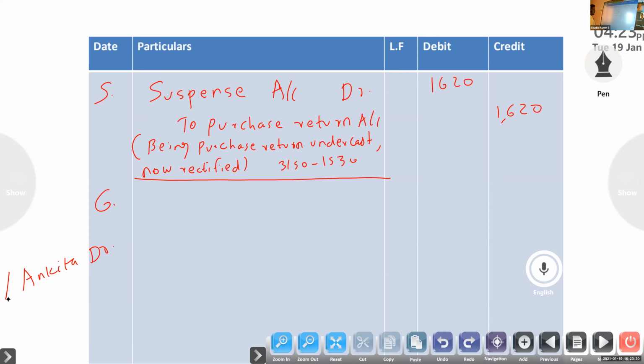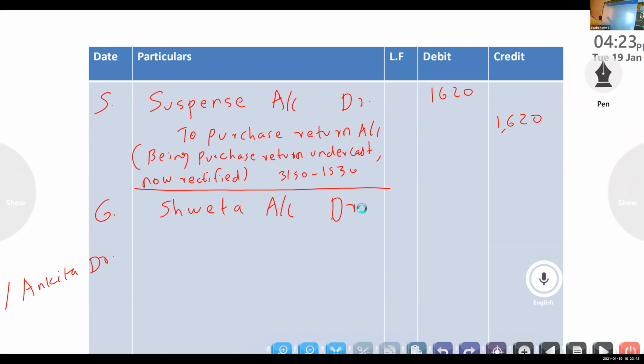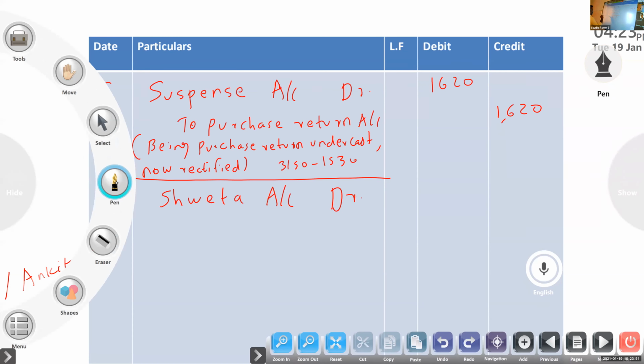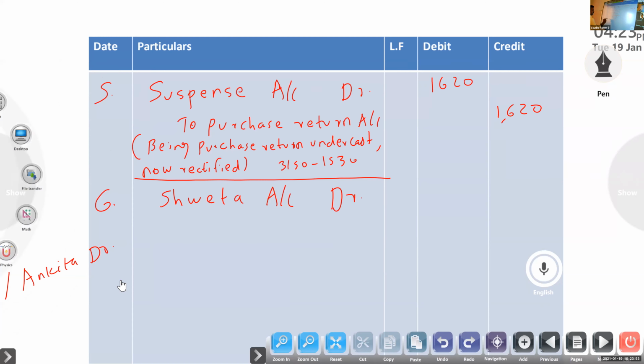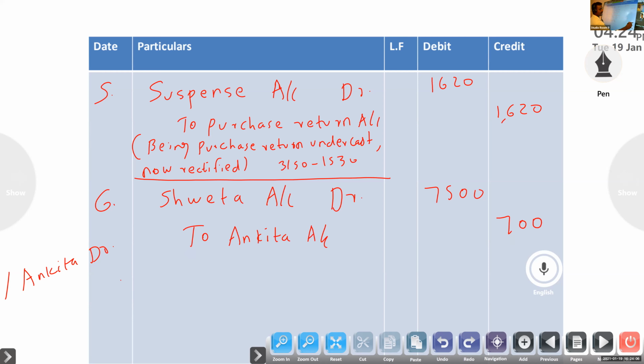So we know that the correct debit is what? Correct, cash paid to Shweta. Shweta account debtor. Angida is wrong. So what we will do? Shweta account 7,500 to Angida account 7,000.